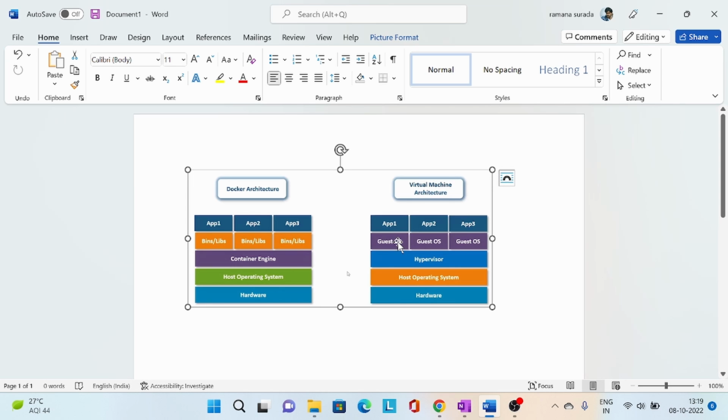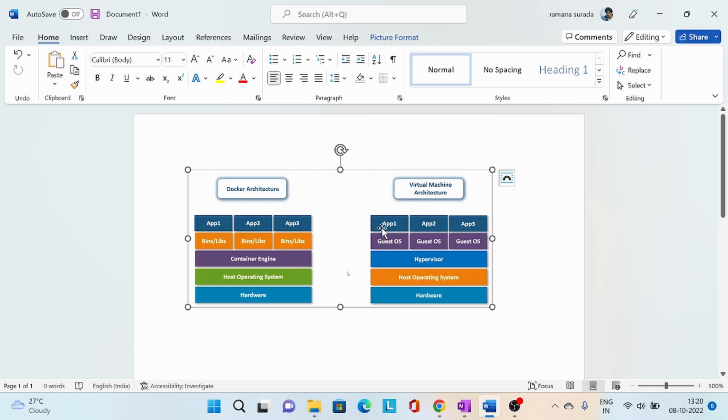Every virtual machine will have its own OS. It won't share its OS with the host operating system. It will have its own OS. On top of this guest OS we will deploy applications. In virtual machines, every virtual machine will have complete binaries and libraries, and also its own OS.